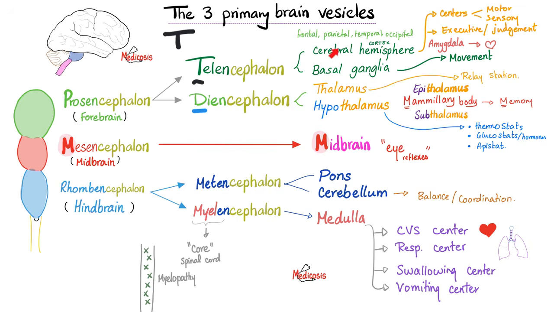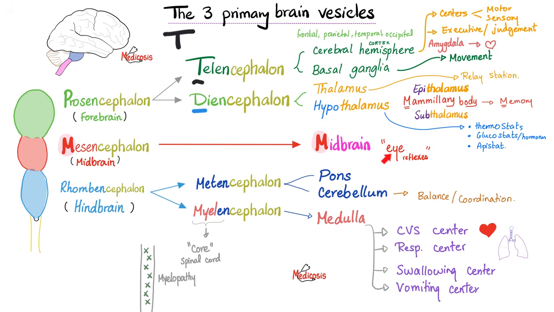So if there is a pilot for movement, then we also need a co-pilot for movement. The co-pilot is the basal ganglion. Why do we need a hypothalamus? It has many functions, including that it's a thermostat, glucostat, and epistat. What does thermostat mean? A regulator of temperature. Glucostat, a regulator of glucose in your bloodstream, and epistat, a regulator of your appetite.